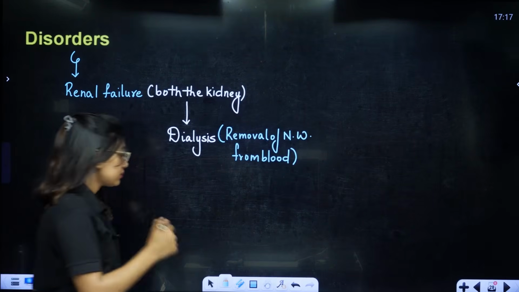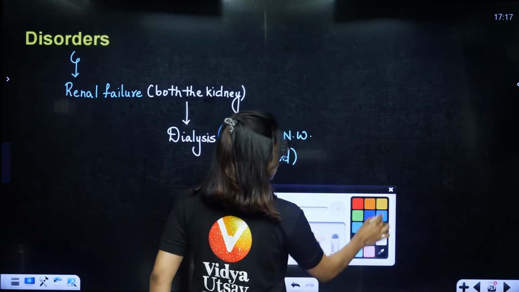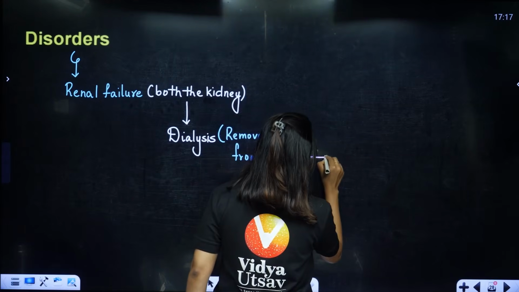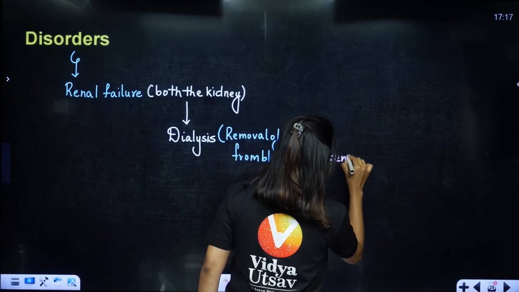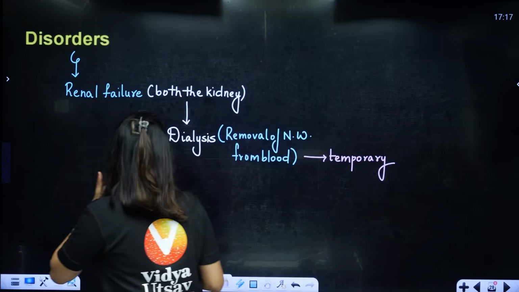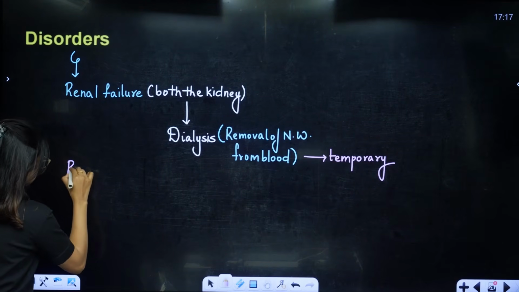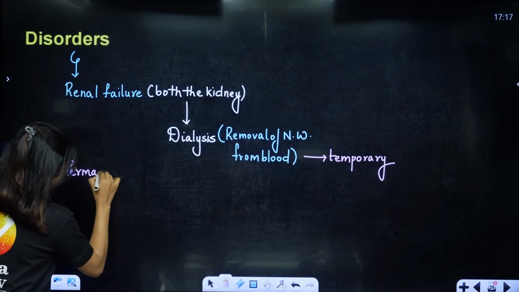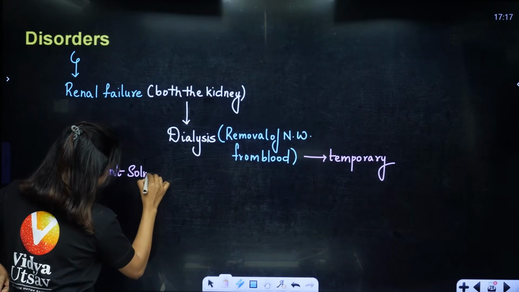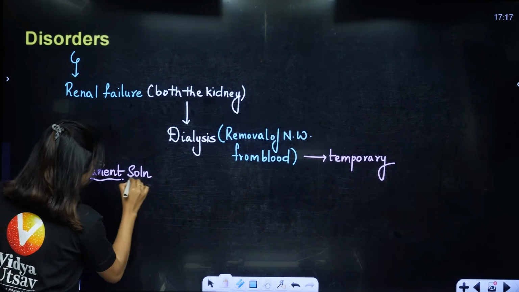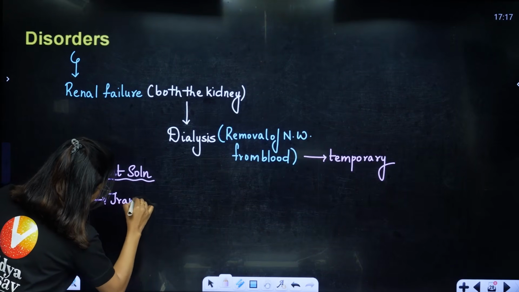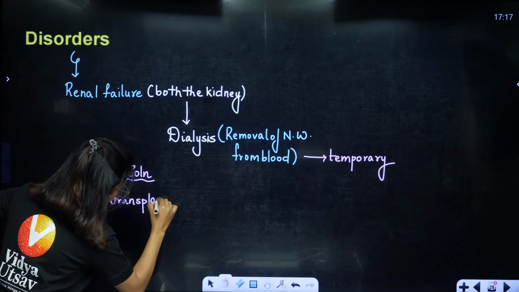Now, understand, dialysis is not the best solution, but it is a temporary solution. That means for some time you can keep doing this. Your permanent solution is only, students, a kidney transplant. Permanent solution to kidney failure is transplantation of kidney.